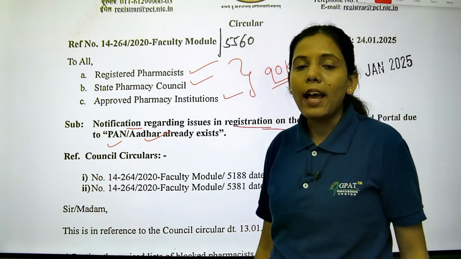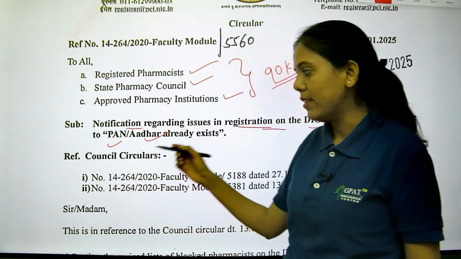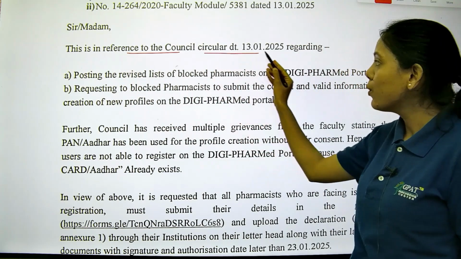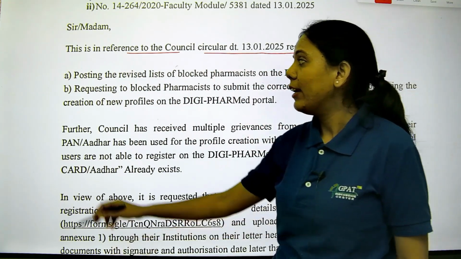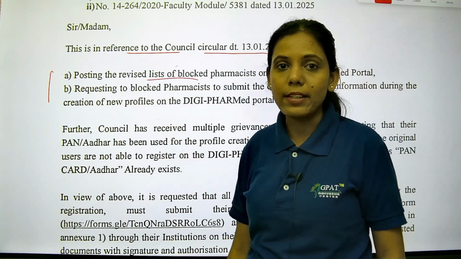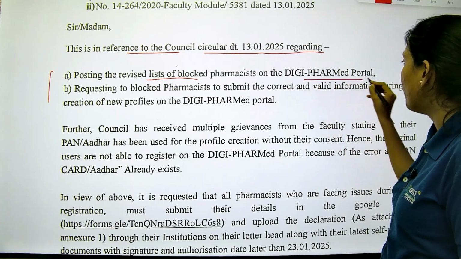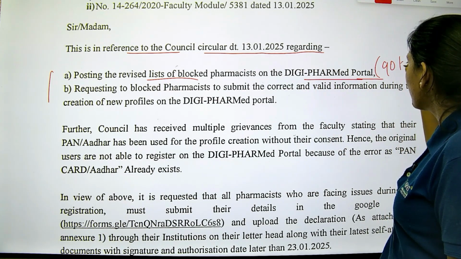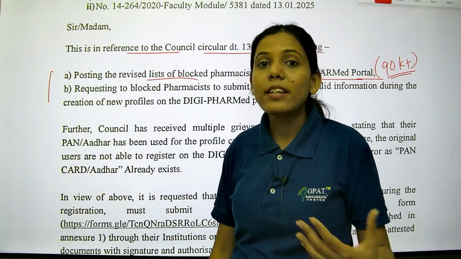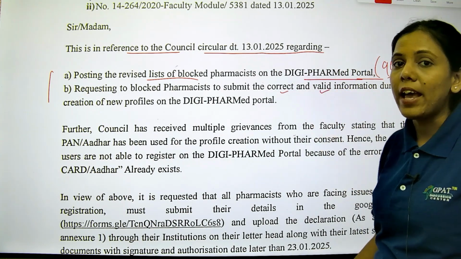Before that, these are the circulars where they have published the list of blocked pharmacists. You can visit this. Now what they are saying is in reference to the council circular, where first they posted the revised list of blocked pharmacists. First the PCI gave the list of blocked pharmacists on the DigiPharmed portal, where more than 90,000 names were given, and afterwards it was requested that these blocked pharmacists submit correct and valid information.